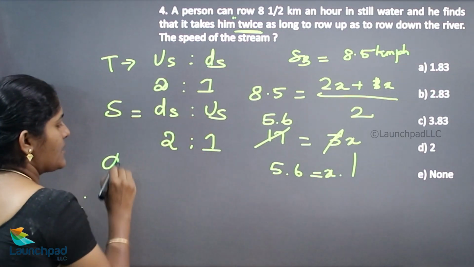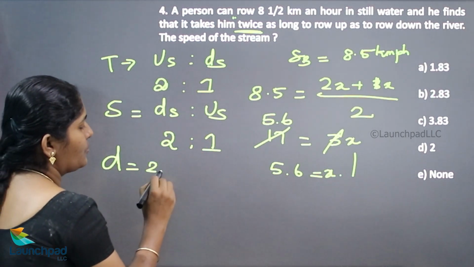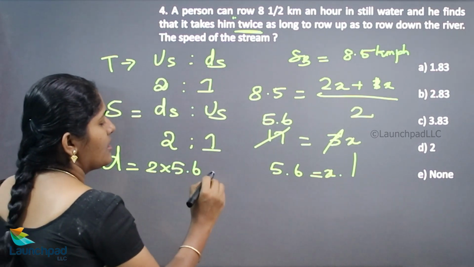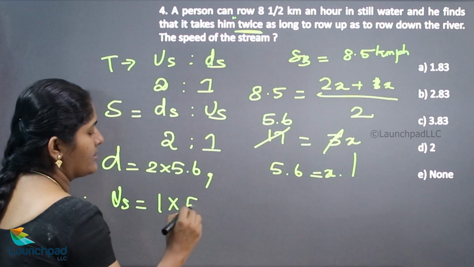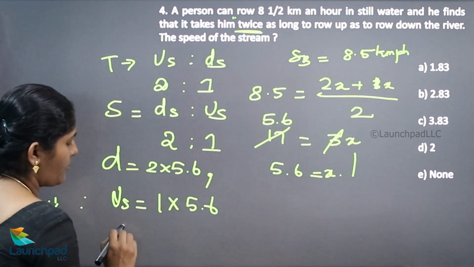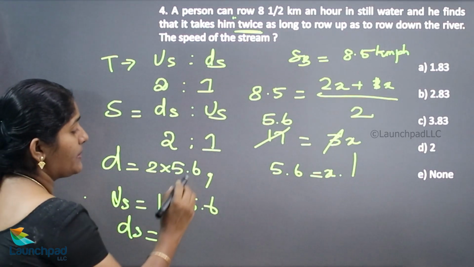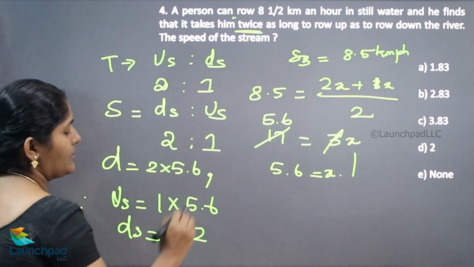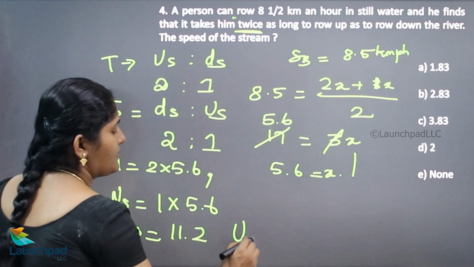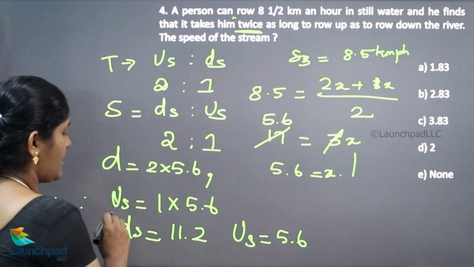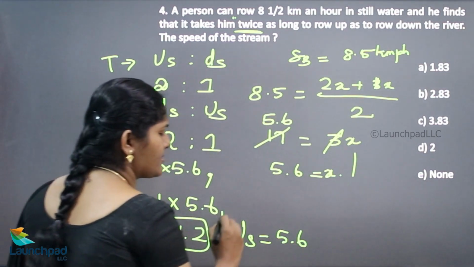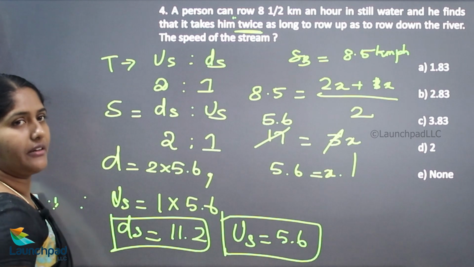So downstream speed is 2 into 5.6, which is 11.2, and upstream speed is 1 into 5.6, which is 5.6. This is your downstream speed and this is the upstream speed.